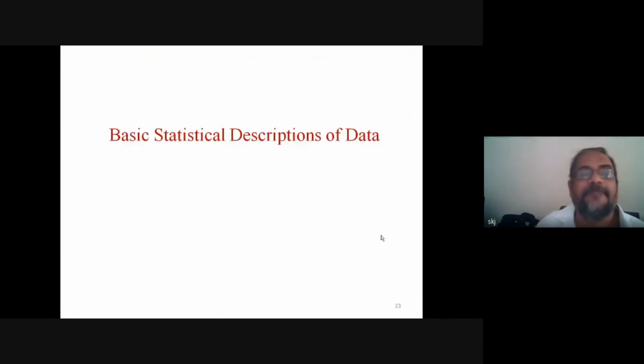in this chapter, we shall discuss basic statistical description of data. Statistical description means basically the statistics subject has been meant for the study of a large number of data. Okay, so a few definitions you already know from your school classes: average, then mean, median, mode, etc., and variance.